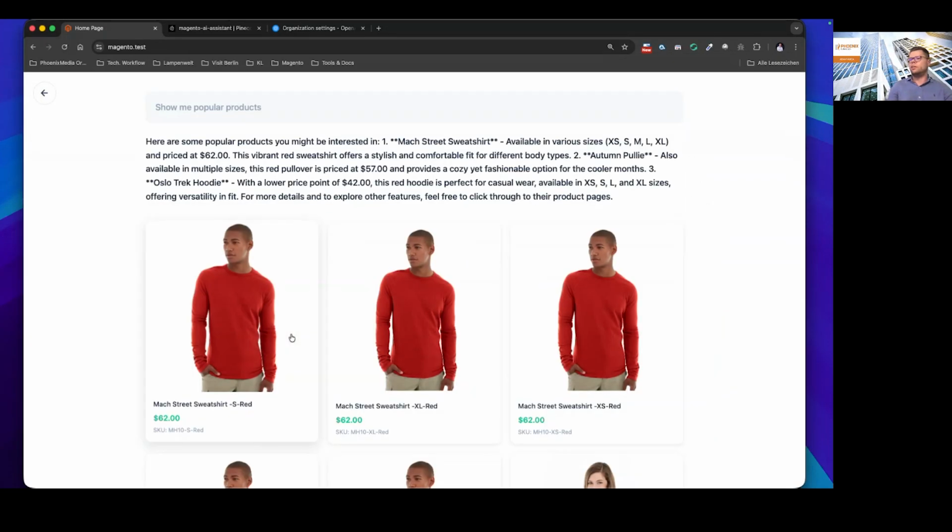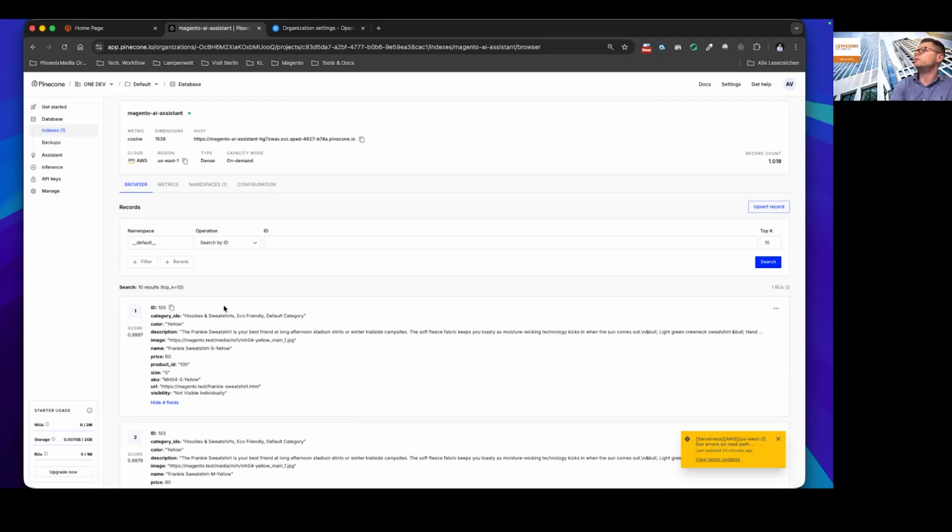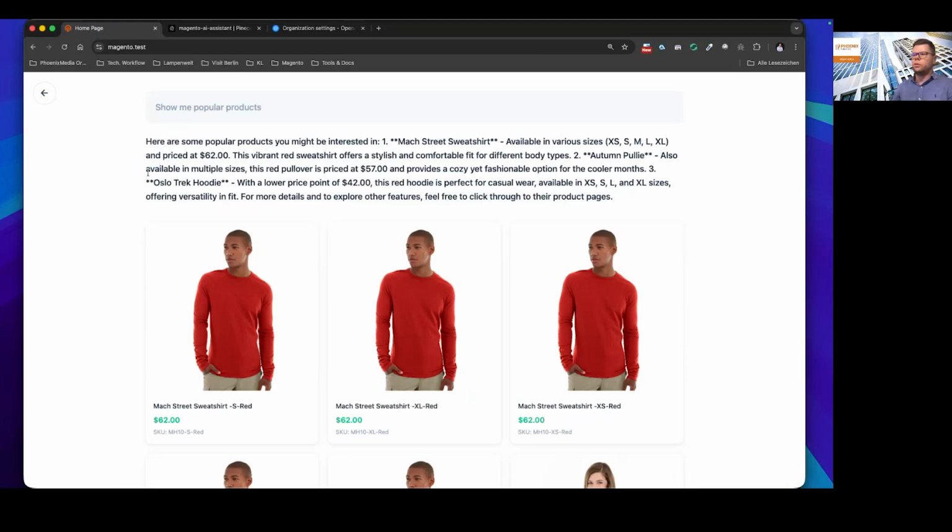And if you are asking the AI, then in the background basically we are fetching, or the extension is already searching for the most relevant products from the vector database, so from Pinecone. I also open this here. So this is already synchronized with every piece of information, and based on the already bought products or the history, it can already recognize which are the bestseller products in this case. And then you have the list here from Magento, from the sample data.